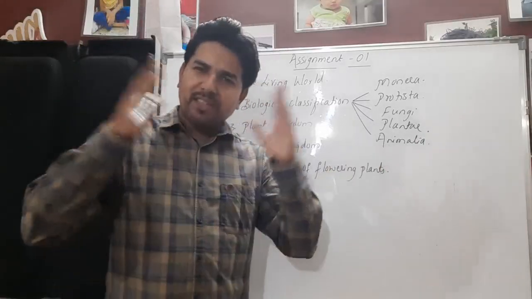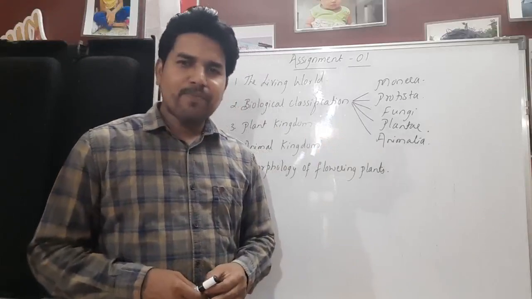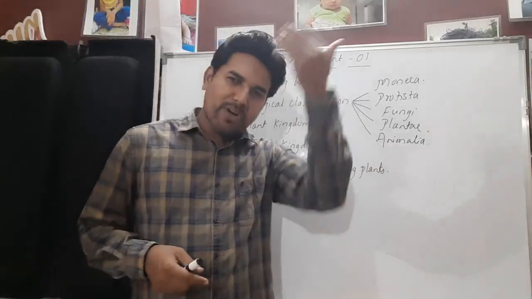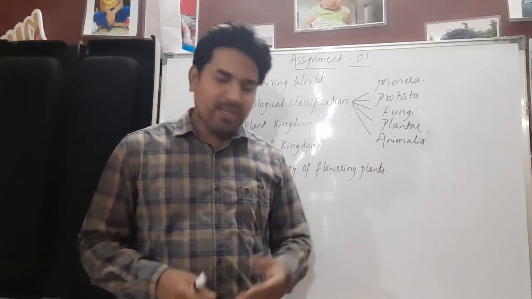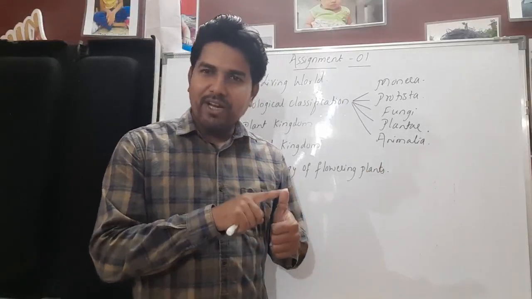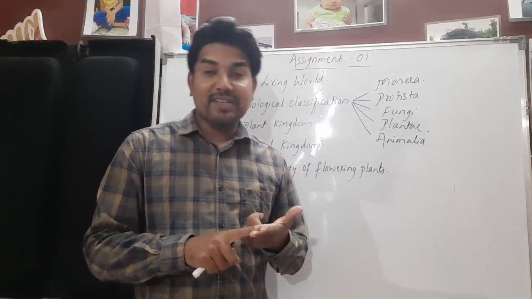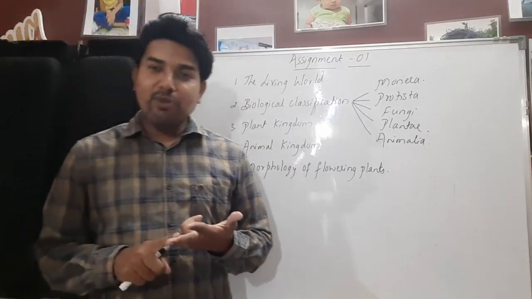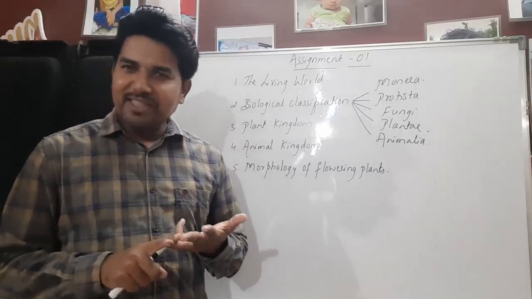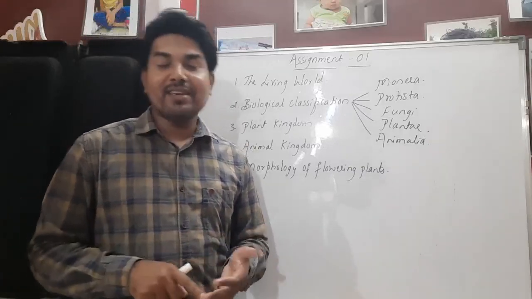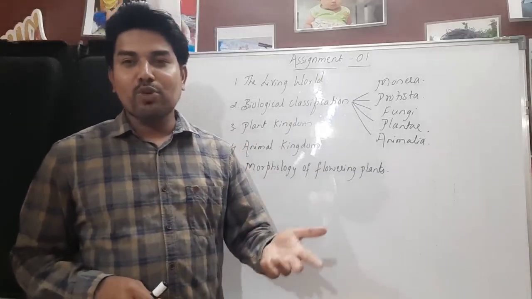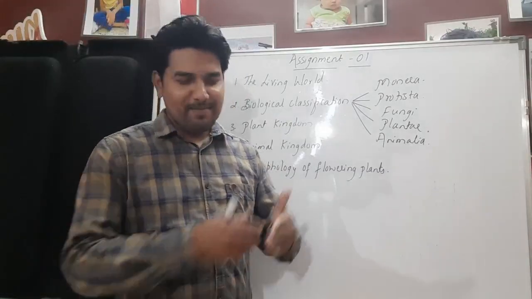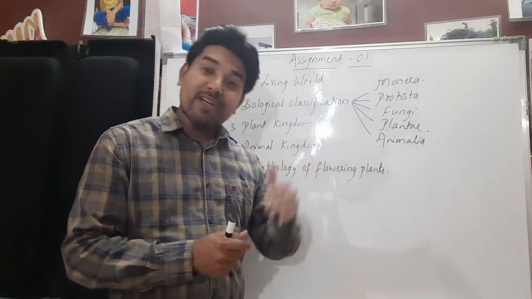Animalia is the huge kingdom where the animals include vertebrates as well as invertebrates. Among invertebrates, there are around 9 phyla, starting from Porifera, then Coelenterata, which is also called Cnidaria. Apart from this, it includes Ctenophora, Platyhelminthes, Aschelminthes, Annelida, Arthropoda, Mollusca, Echinodermata, Hemichordata, then Urochordata, Cephalochordata, and Vertebrata.